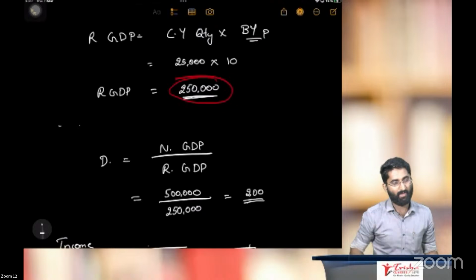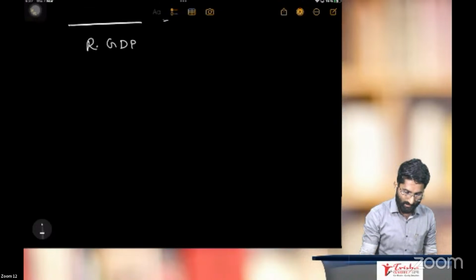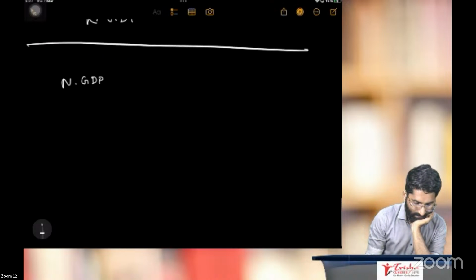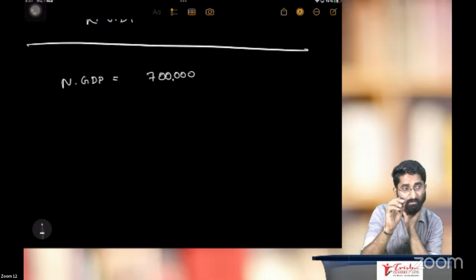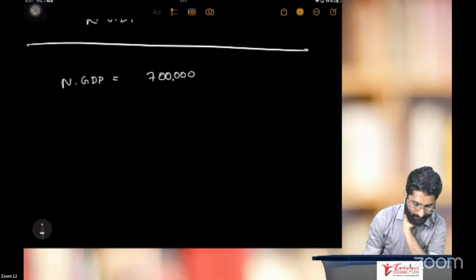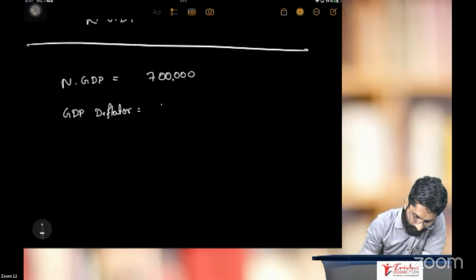Now, if I give you one question, can you answer the question? My question is, nominal GDP is equal to 7 lakhs. Nominal GDP is 7 lakhs, say 7 lakh crores as an example, and the GDP deflator is 150.